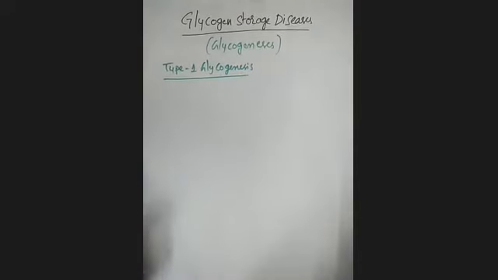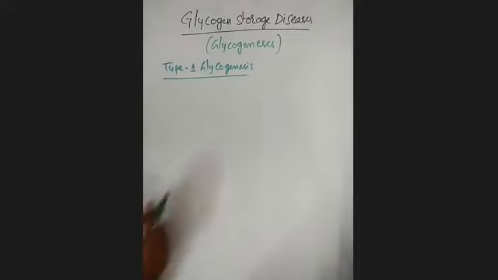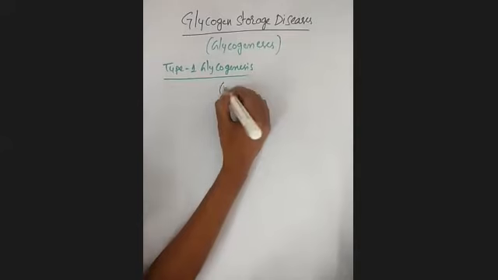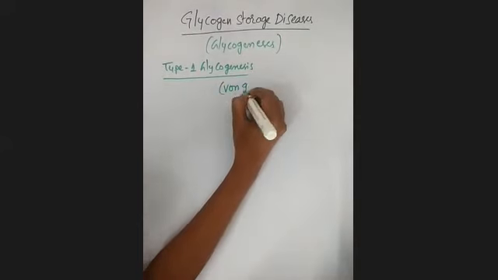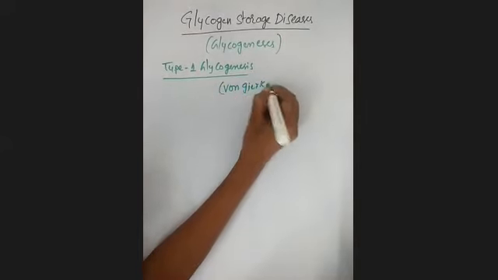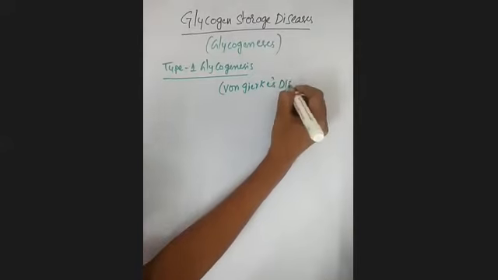This type 1 glycogenesis, you will also call it von Gierke's disease.